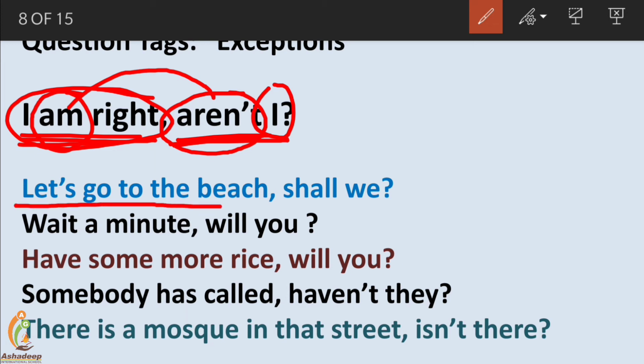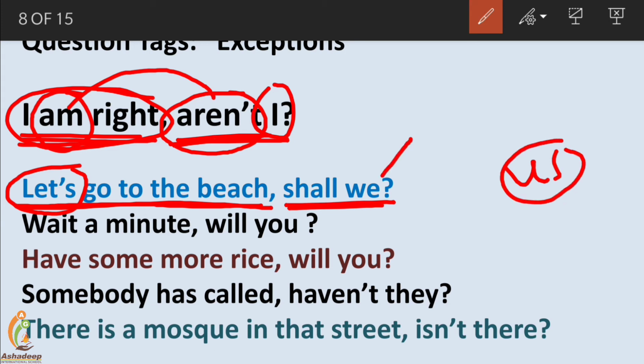A few more exceptions are here. Let's go to the beach. Shall we is the question tag used here. Let's means let us, and we is the pronoun used for that. We should go. Shall we? What these exceptions are we will discuss in detail later. But first, let us focus: these are the exceptions that don't follow the rules of question tags we discussed.